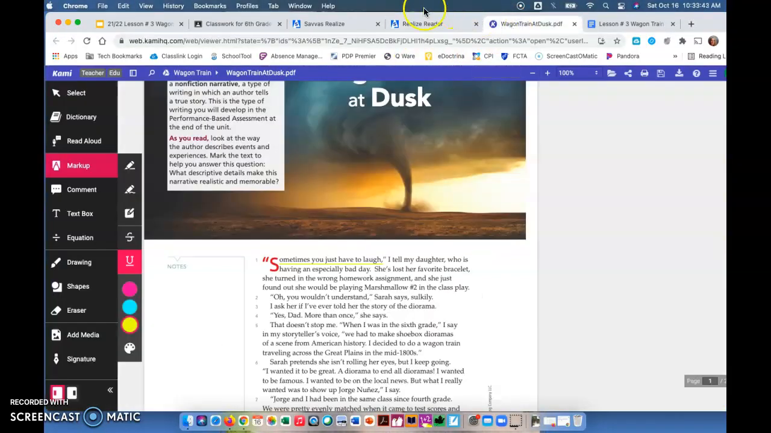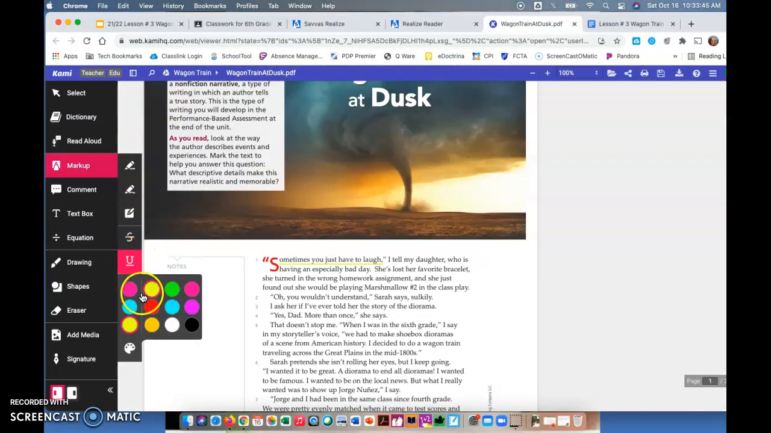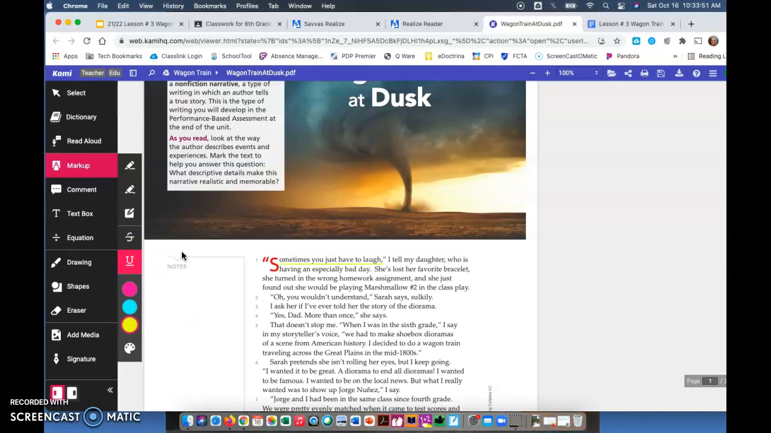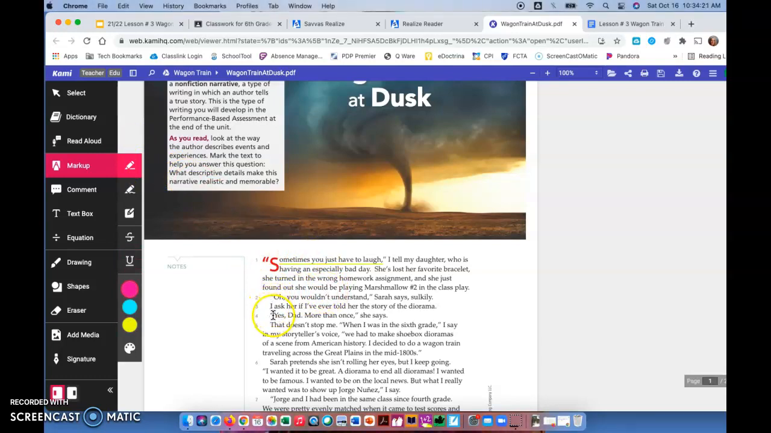The other way, when you are at home and accessing your text, is through the PDF. So we're going to be annotating it in class. But if you are home or you haven't finished your annotating, do it in your My Perspectives book if you have it. If not, you can open that PDF of the story from our Google Classroom and open it with Kami. Once you're in Kami, you're going to use your markup tool, and you will pick either your text highlighter or your underline tool.